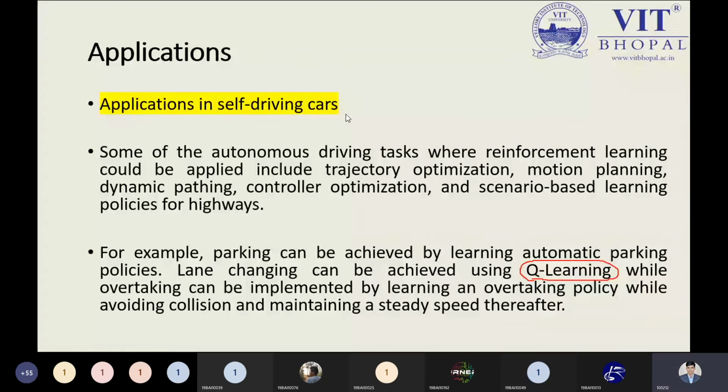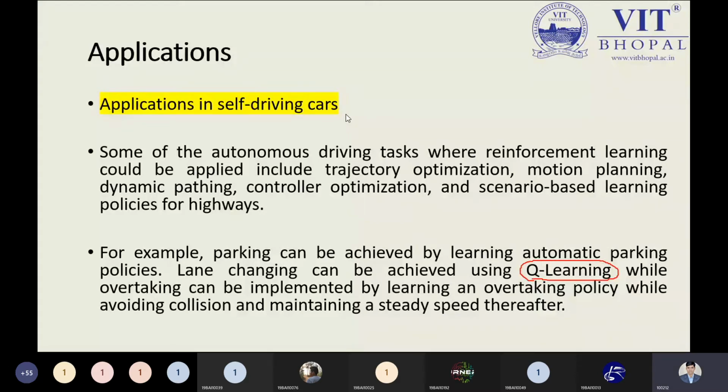So the next part we have is applications. I have written the applications here in a detailed manner, so please note them down, because this kind of question may be asked in the examination for theoretical purposes. But I have some images or snaps by which you will be able to see the purpose of using reinforcement learning in application terms.